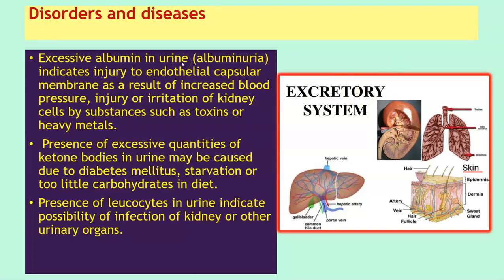Excess albumin in urine, which is called albuminuria, indicates injury to the endothelial capsular membrane as a result of increased blood pressure, injury, or irritation of the kidney cells by substances such as toxins or heavy metals. Presence of excessive quantities of ketone bodies in urine may be caused due to diabetes mellitus, starvation, or too little carbohydrates in diet. Presence of leukocytes in urine indicates possibility of infection of the kidney or other urinary organs.